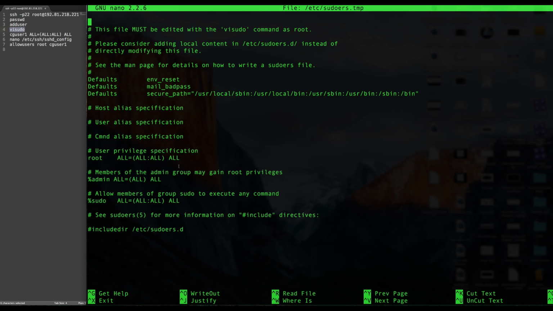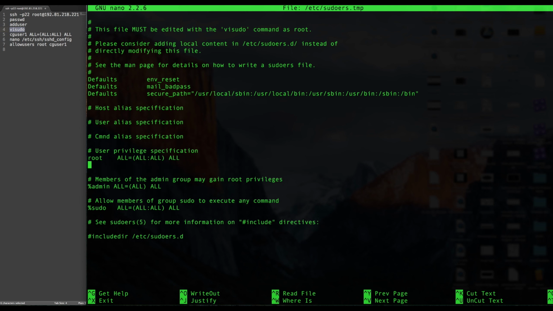So we're going to do the same thing but for our new user. So we just arrow down until we get there, press enter to keep that space there, and then type in this right here. Or if you have it, you can copy and paste it and just replace this part with your username.